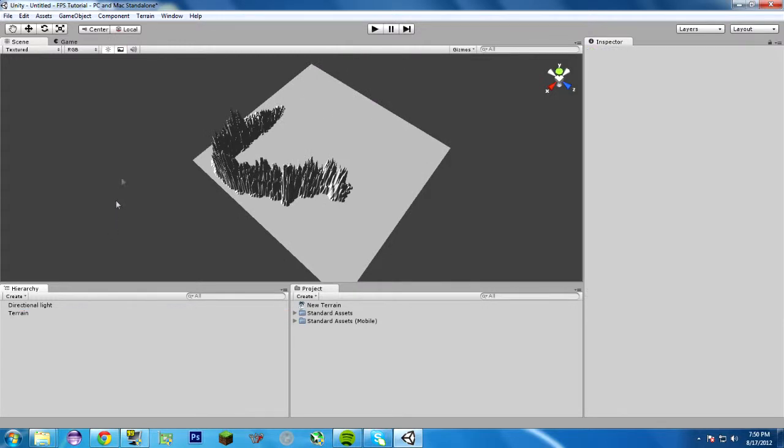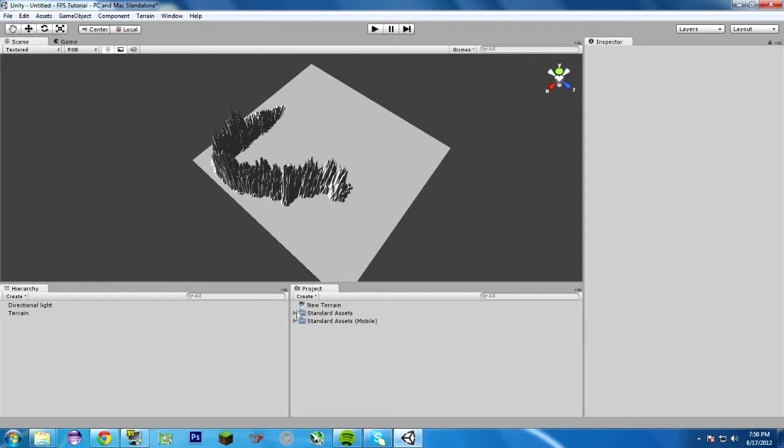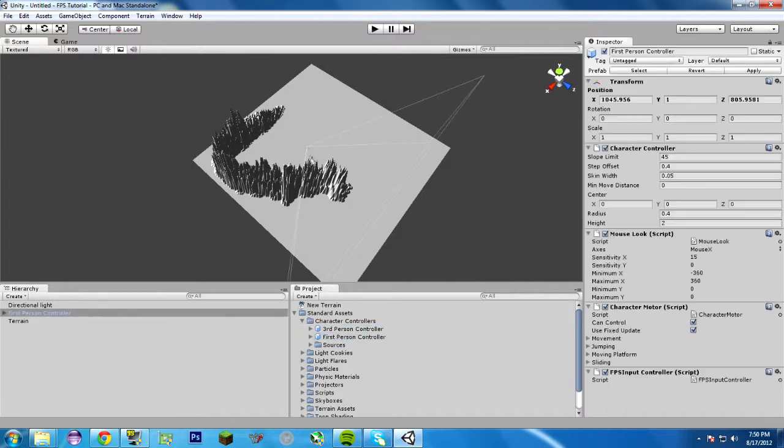We can just delete that. We don't need a main camera. Now if we run it, boom, nothing. Now what we really need is to go into our standard assets, go to character controllers, and drag in a first-person controller, and just plop it right there.